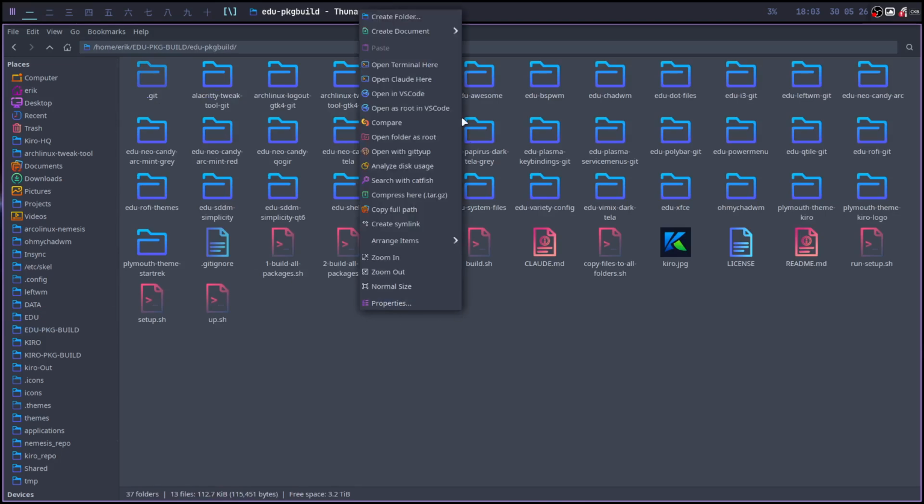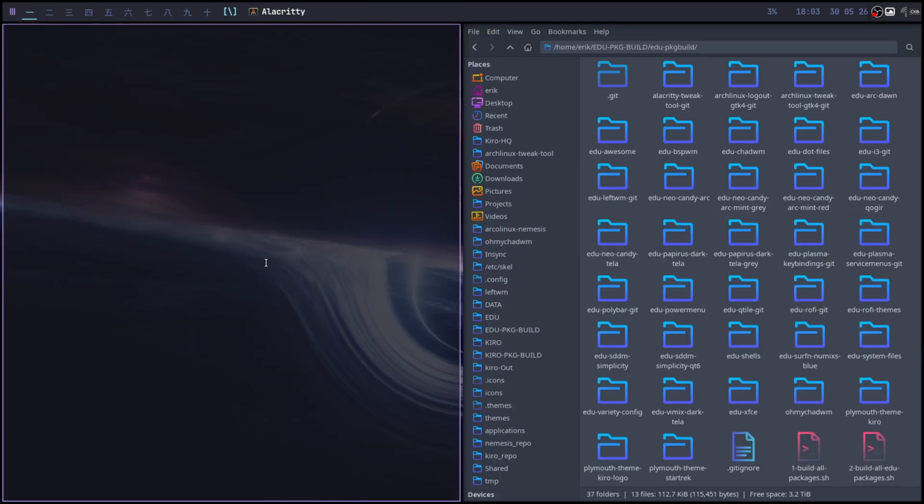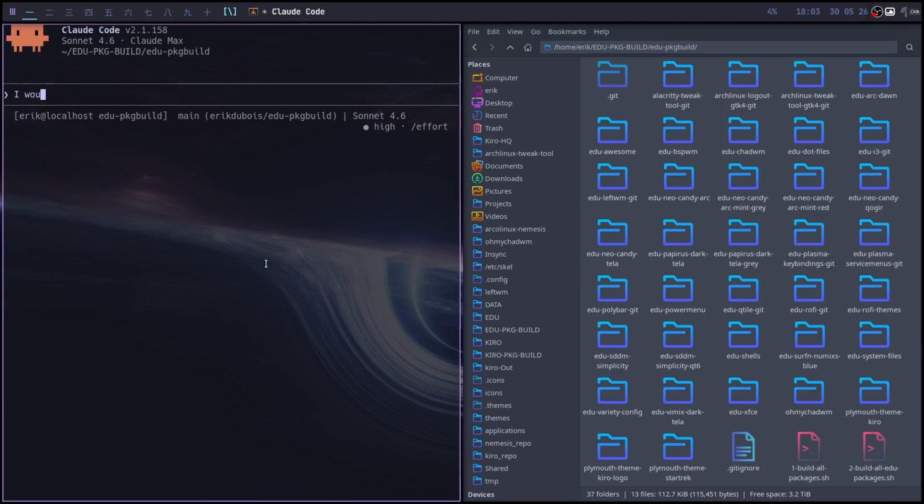I would like a script to only build the TWMs and push them online with Nemesis repo. This should be enough, right?